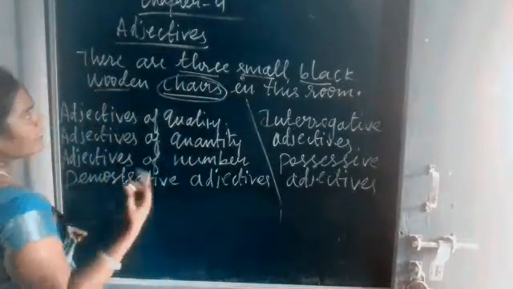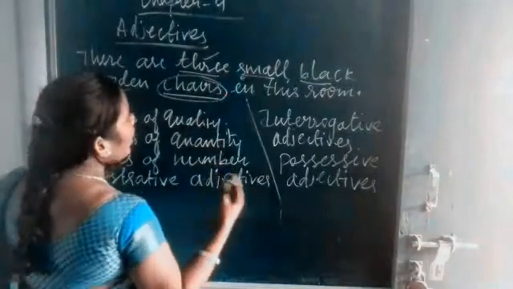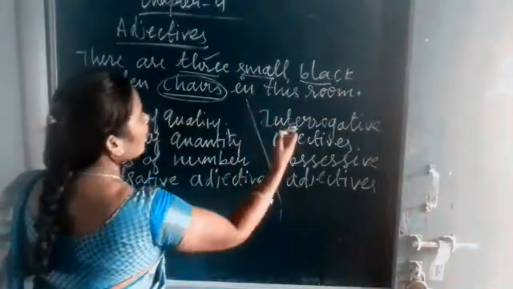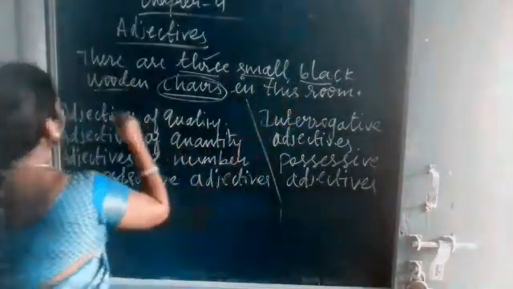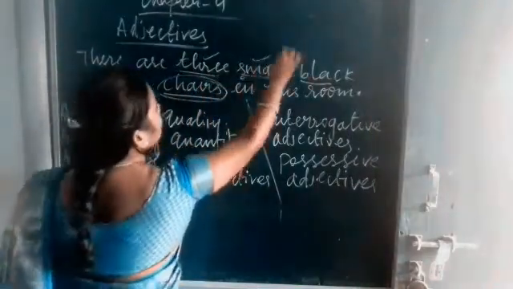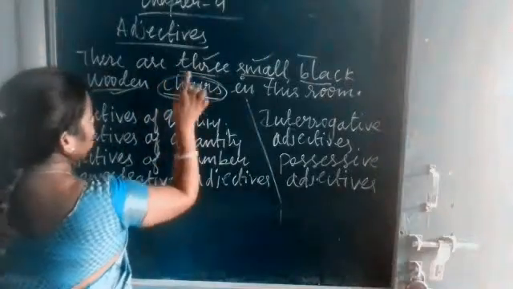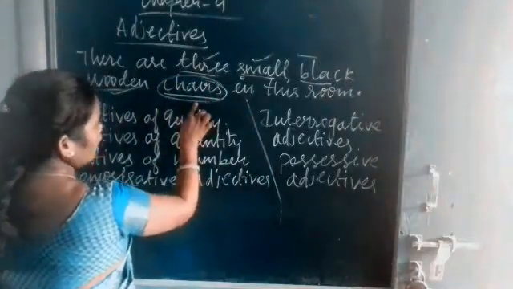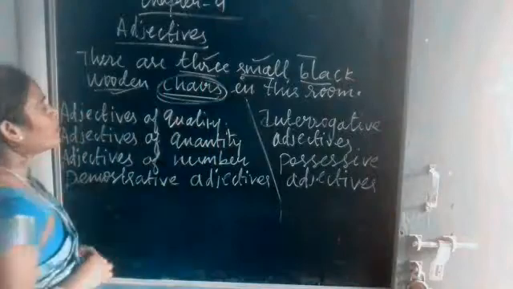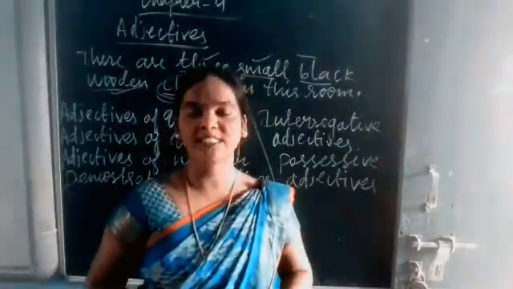Okay. So let them ask questions. How many? 3. What size? Small. What color? Black. What material? Wooden. So 3 small black wooden. Those words are adjectives and give more information about the noun. Okay. Now we know what an adjective is, isn't it?